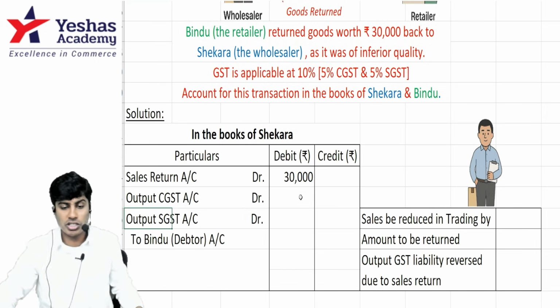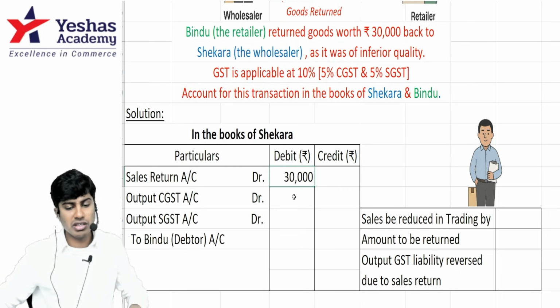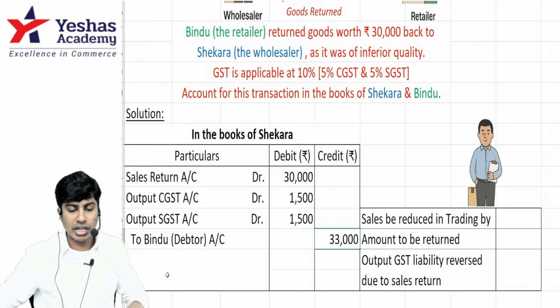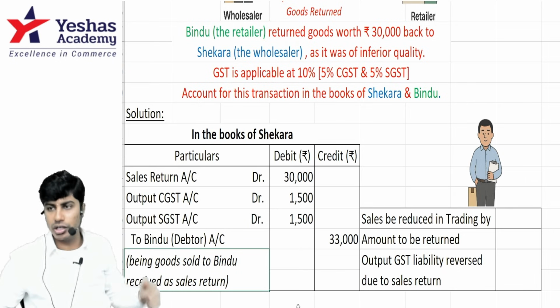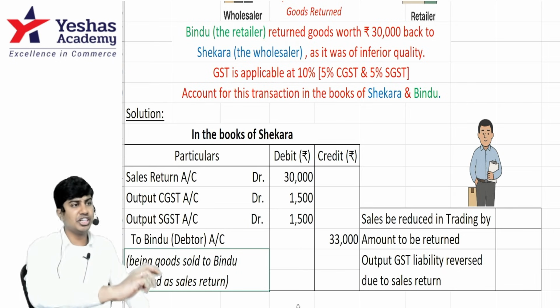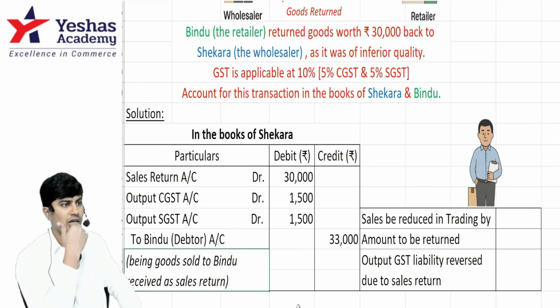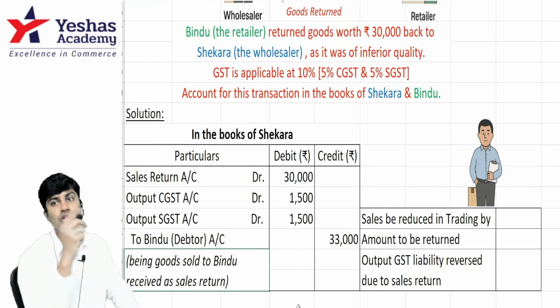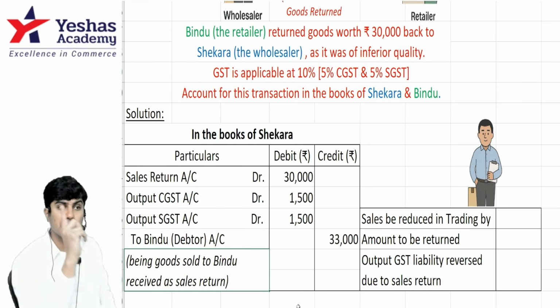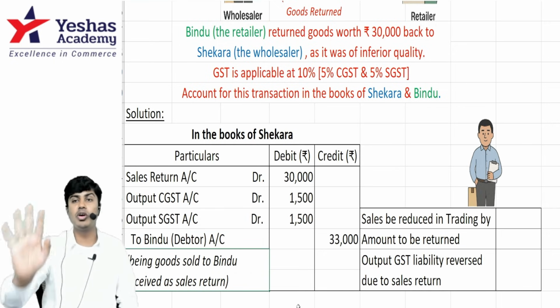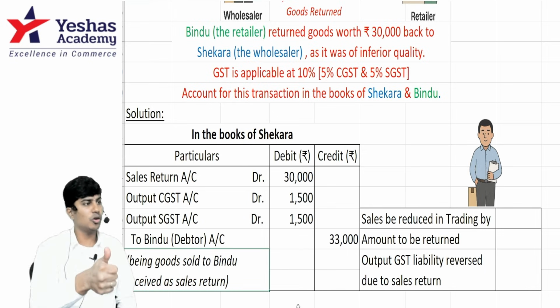I'll reverse. How much? On 30,000, I'll reverse 5%: 1,500 and 1,500. So 33,000, I should return the money to her. 30,000 for goods and the 1,500 GST she had given, I should return to her. If she wants, she can return the entire goods, or she can return part of the goods. Whenever a sales return entry is there, remember to reverse the output CGST and SGST. Don't reverse, don't book, input CGST. I hope you got it.